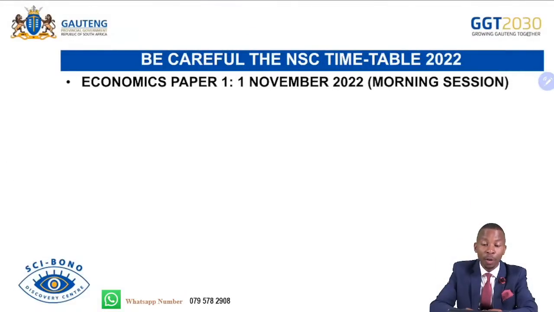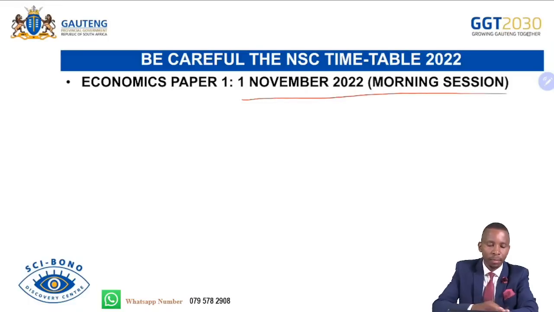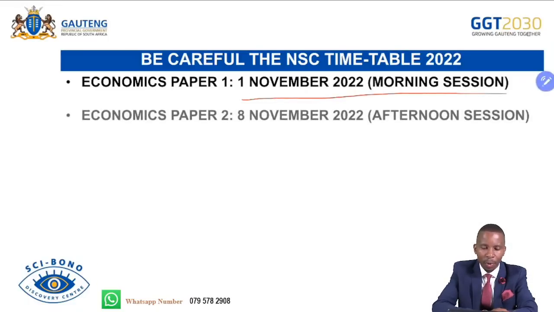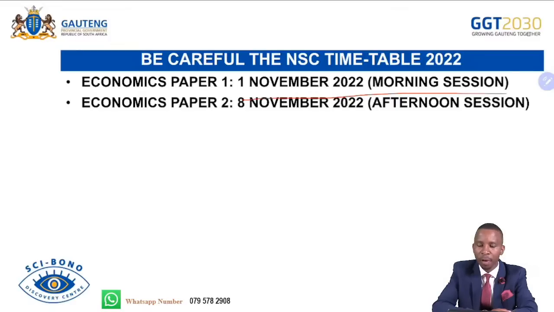We are writing economics paper 1 on the 1st of November in the morning. And then we have economics paper 2 on the 8th of November, 2022, afternoon session. Remember, afternoon session for you, you will be starting writing at 2 o'clock up to 4, because your paper is 2 hours. But remember, you must arrive on time. You must be there an hour before the commencement of the examination.